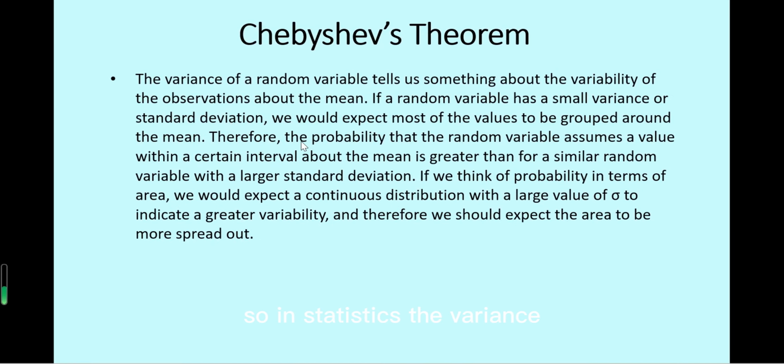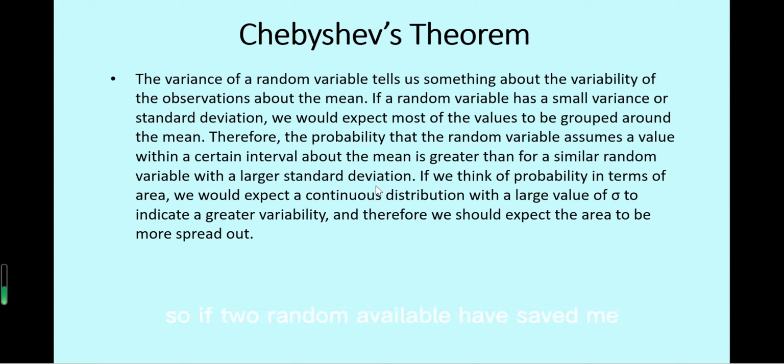In statistics, the variance of a random variable tells us something about the probability of the observations about the mean. If a random variable has a small variance or standard deviation, we can say most of the values are grouped around the mean, and the probability that the random variable assumes a value within a certain interval about the mean is greater than for a similar random variable with a large standard deviation.